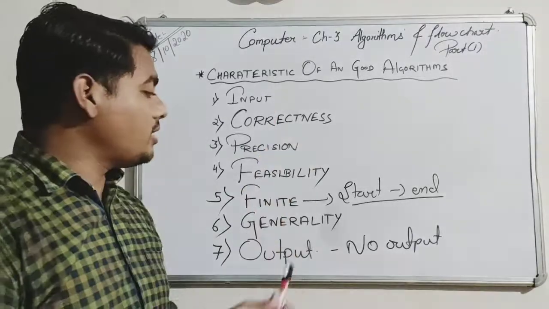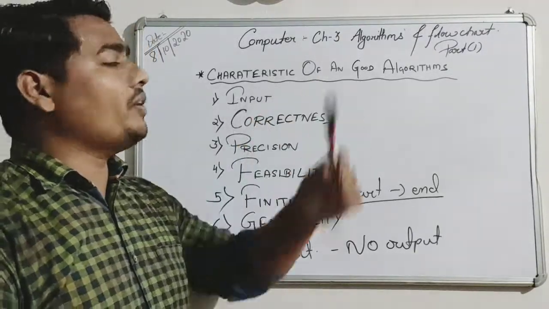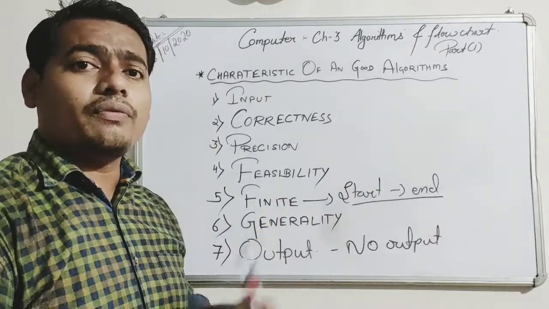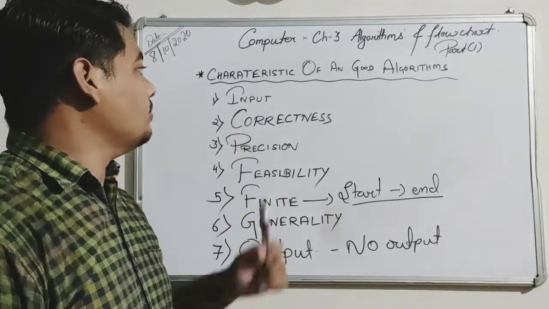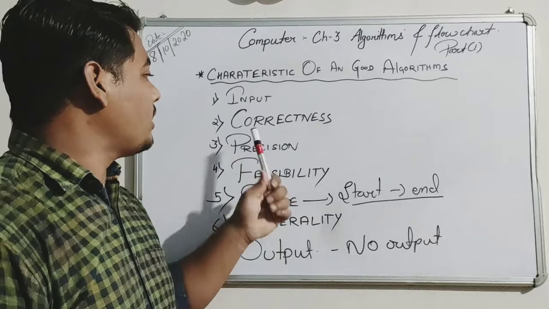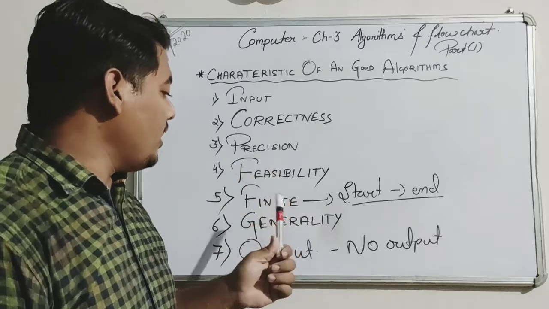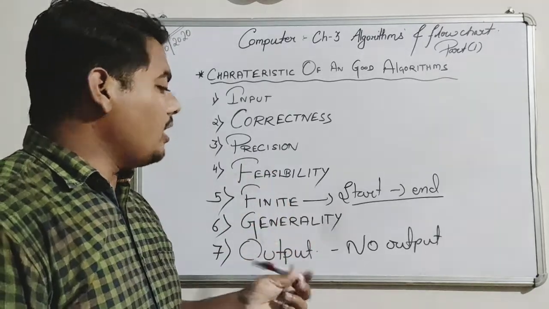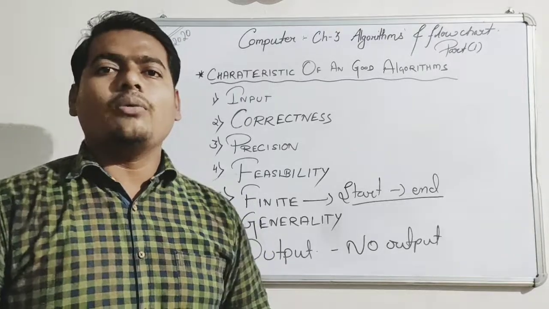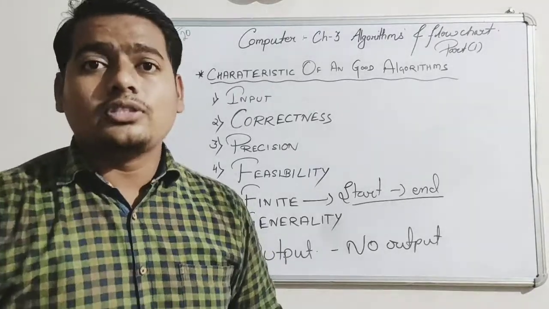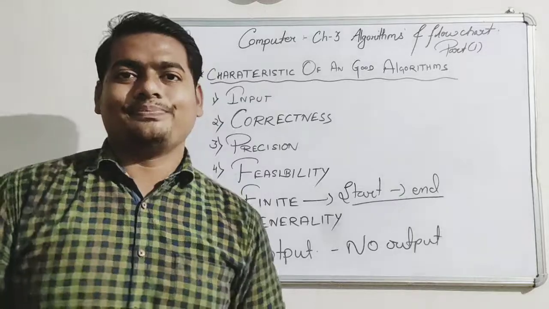I hope you all have understood this one. What are the characteristics of a good algorithm? Input, correctness, precision, feasibility, finiteness, generality, output. Okay. Now we will learn about the steps to develop an algorithm.